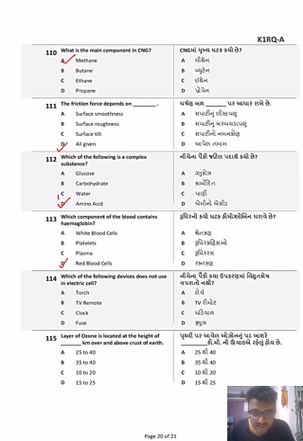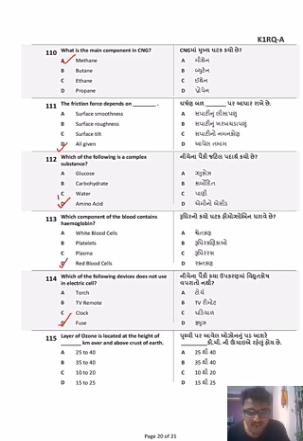Which of the following devices does not use an electric cell? A torch uses an electric cell, a TV remote uses an electric cell, a clock uses an electric cell. A fuse does not use an electric cell. Okay, a fuse is basically connected to the main circuit.